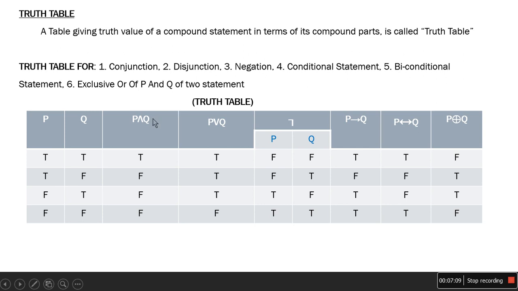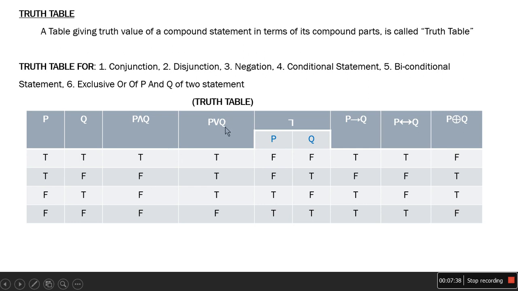What does the conjunction result say? Conjunction says that if two statements are true, then the conjunction will be true, otherwise it is false. If both the statements are true, then the result of conjunction will be true, otherwise it is false. See here, p and q are both true, so the result is true. Otherwise it is false: here there is a false, and here both are false, so the result will be false.